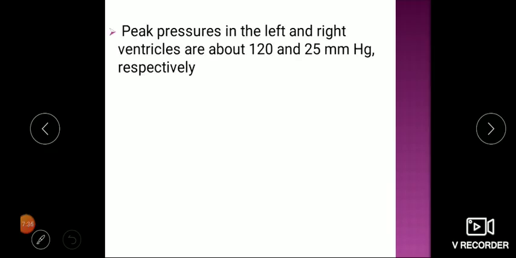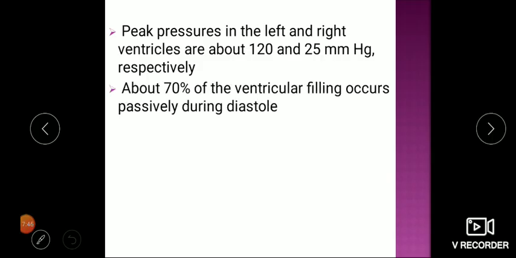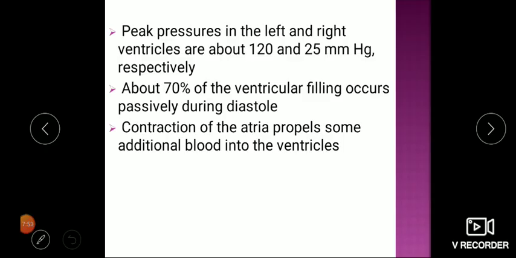Okay. So peak pressures in the left and right ventricles are about 120 and 25 millimeters of mercury. Means 25 in the right ventricle, 120 in the left ventricle. About 70% of ventricular filling occurs passively during diastole. Contraction of the atria propels some additional blood into the ventricles.